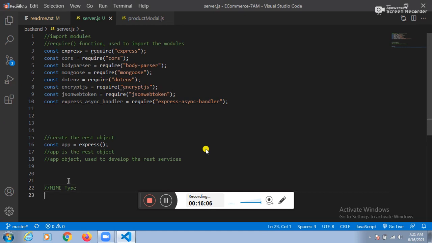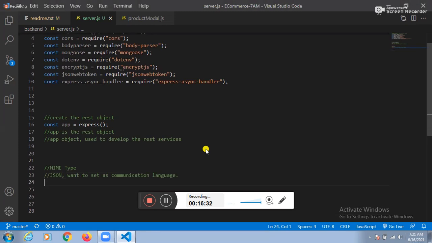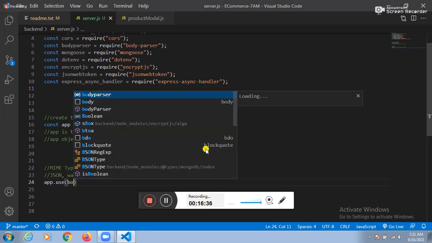And one more point. JSON wanted to be set as the communication language. That communication language, technically, what do you call? MIME type. So how to set the communication language? app.use(bodyParser.json()).